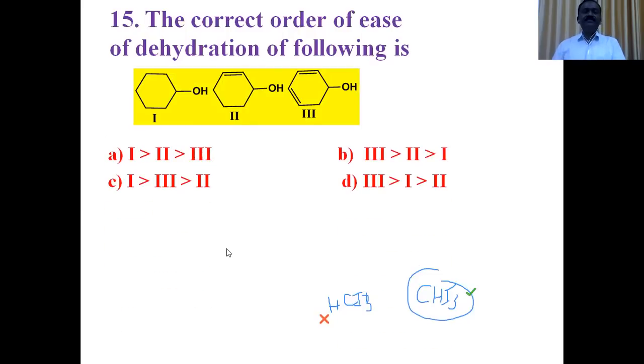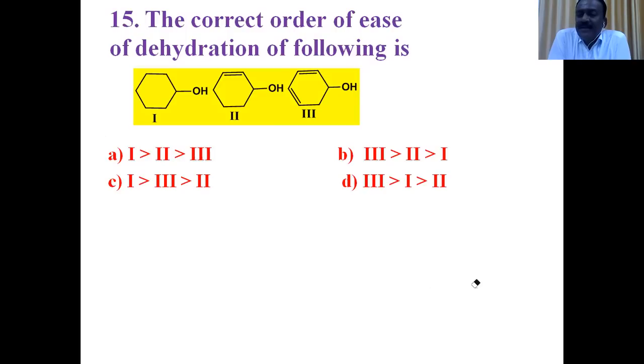Next question. The correct order of ease of dehydration of the alcohols. Dehydration of alcohols depends upon the stability of intermediate carbocations. Higher the stability of the intermediate carbocation, higher the rate of dehydration of the respective alcohol.